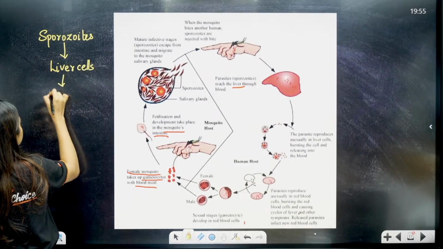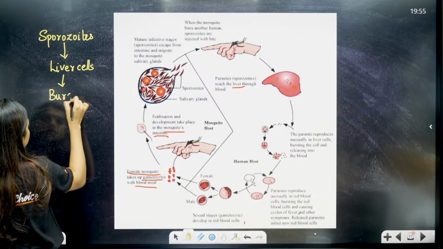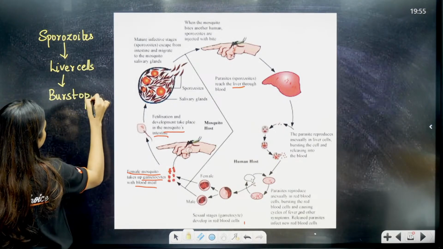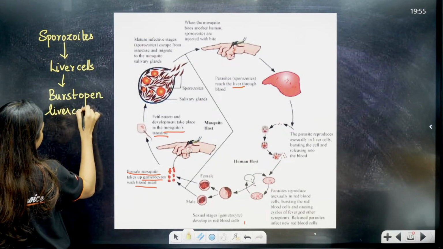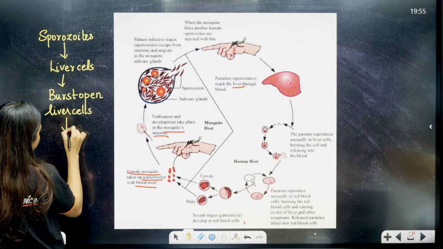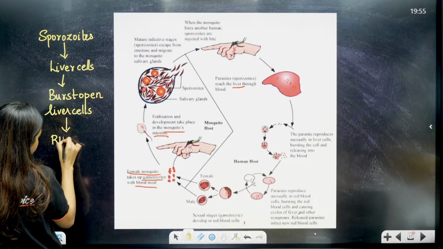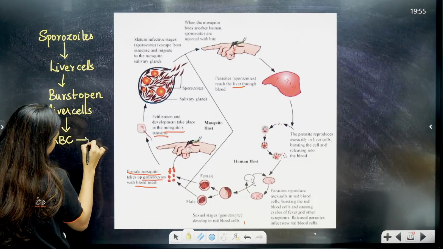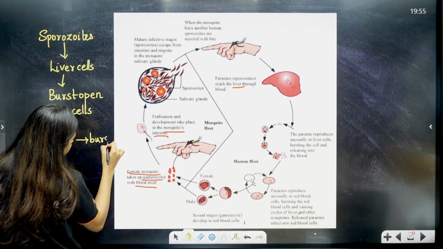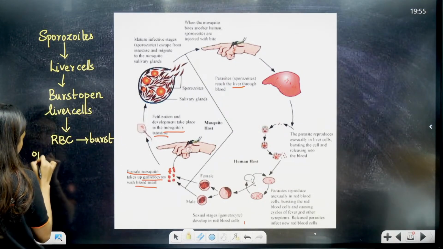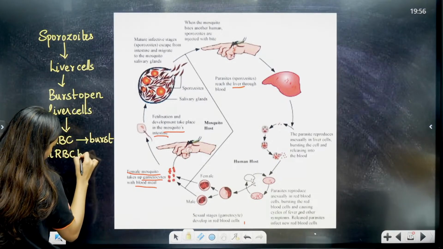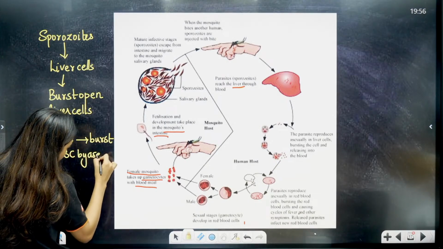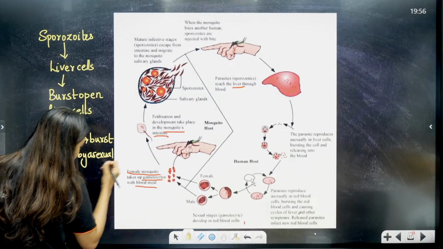In the liver cells, it will burst open the liver cells, and it will get into the RBC. In the RBC, it will burst open the RBC by asexual reproduction. Okay, remember this, asexual stage is happening in man.